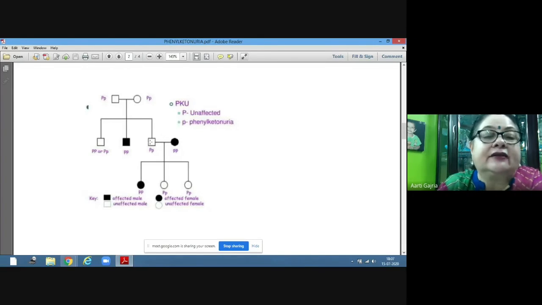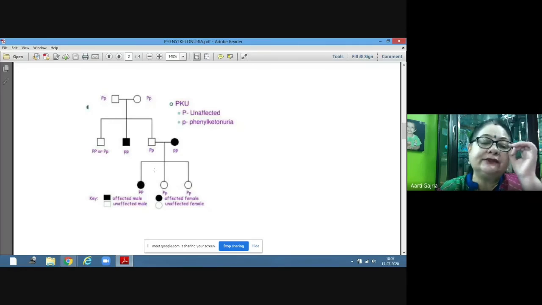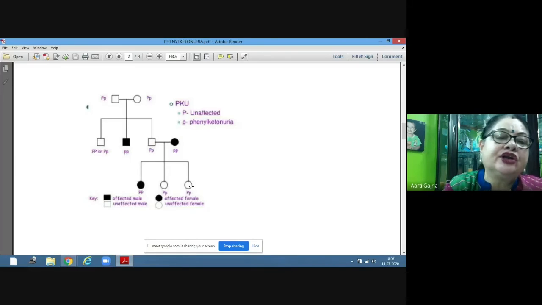Now if this normal son gets married to an affected female, who has small p, they have three daughters. The first daughter has small p, small p, an affected daughter. The second daughter is heterozygous, a normal carrier. She is a carrier, but she is not affected. The third daughter is also a carrier, but not affected.